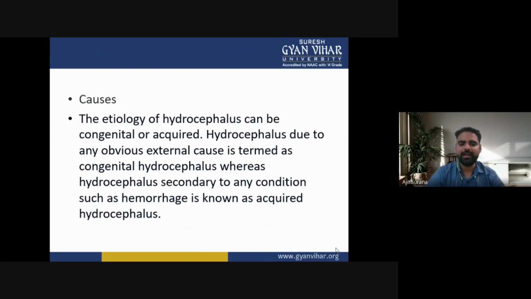So, the etiology of hydrocephalus may be congenital or acquired. Hydrocephalus without any obvious external cause is termed congenital hydrocephalus, whereas hydrocephalus secondary to any condition, such as hemorrhage, is known as acquired hydrocephalus.